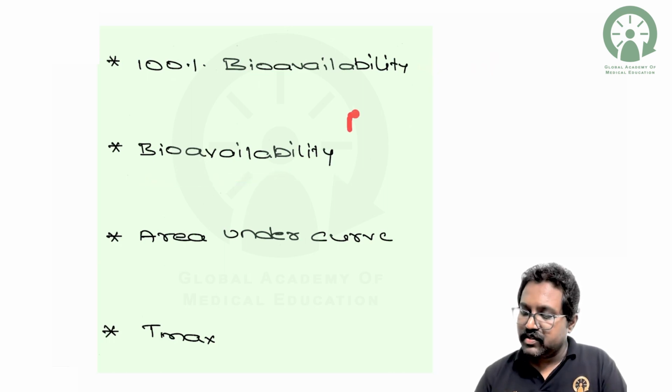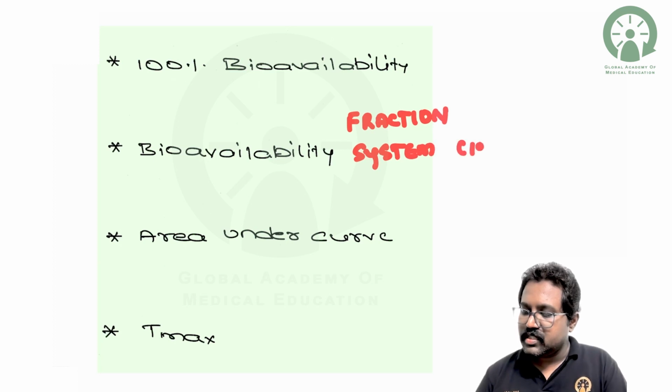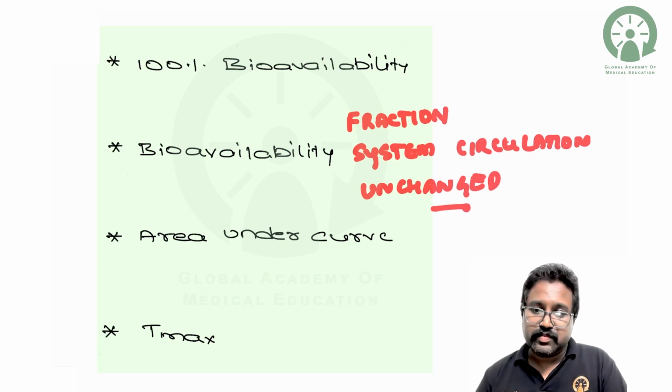It is the fraction of the drug. Please remember, it is the fraction of the drug that reaches the systemic circulation in an unchanged form. Basically this phrase has to be there. So it is the fraction of the drug administered through any route that reaches the systemic circulation in an unchanged form. It is represented by the word fraction, that is F. Bioavailability is given the symbol F.